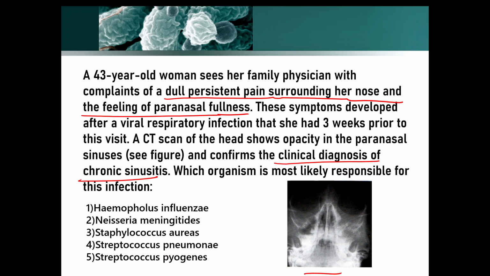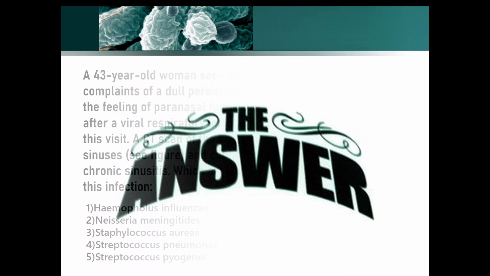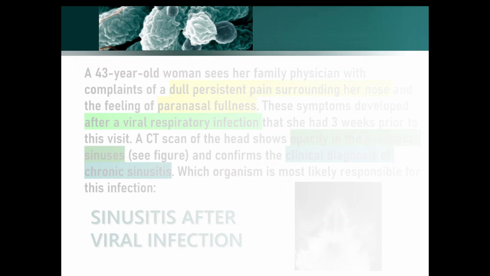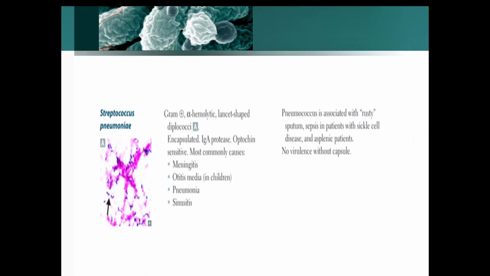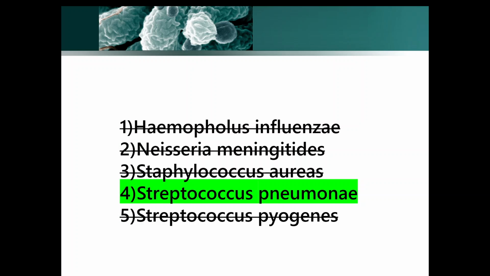Now pause the video here if you want to do the question on your own. Let's see what the answer is. Okay, so here the dull, persistent pain surrounding her nose and paranasal fullness lead to chronic sinusitis, and opacity of the paranasal sinuses all reveal sinusitis. Now the important thing is, it is after a viral respiratory infection. This is basically a question of sinusitis after viral infection, and the most likely cause for this is Streptococcus pneumoniae. Thus the answer will be Streptococcus pneumoniae, the bacteria that causes sinusitis after viral infection. So it is always the typical history of 2 to 4 weeks after the viral infection that the patient got sinusitis, and the answer will always be Streptococcus pneumoniae, because it is the most likely cause.